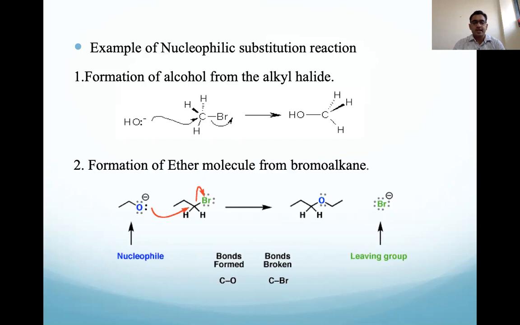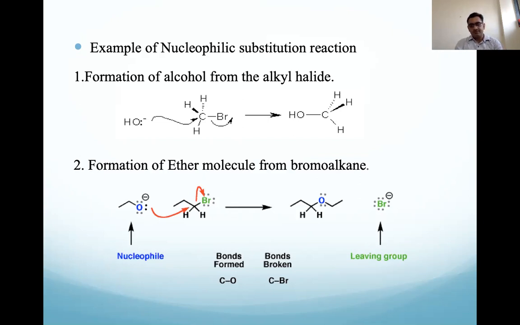So that is the nucleophile, CH3CH2O minus, the ethoxide, you can say. That is the nucleophile, and it attacks on that carbon. Why here only? Because Br minus can leave from the reaction. Br minus can act as a leaving group, because Br minus can stabilize that negative charge and behave as a leaving group.